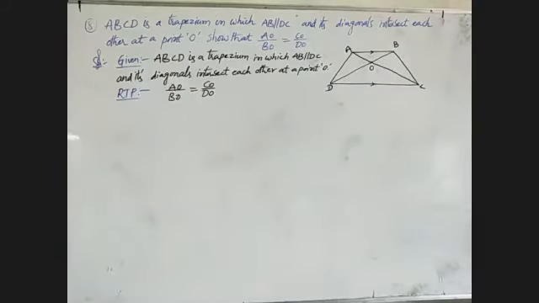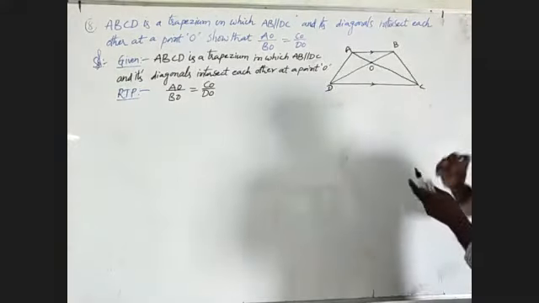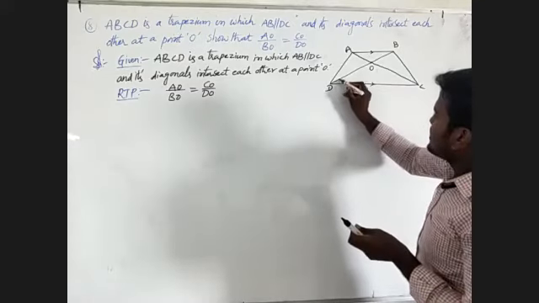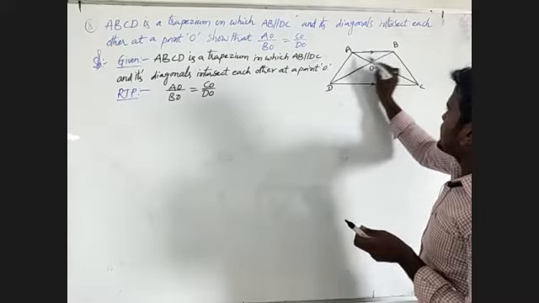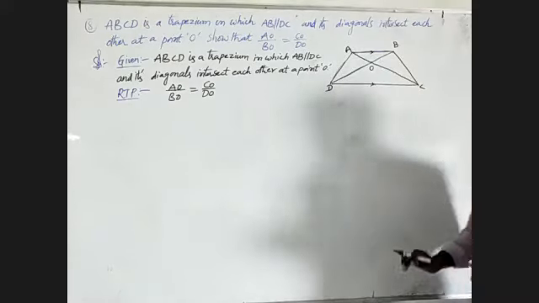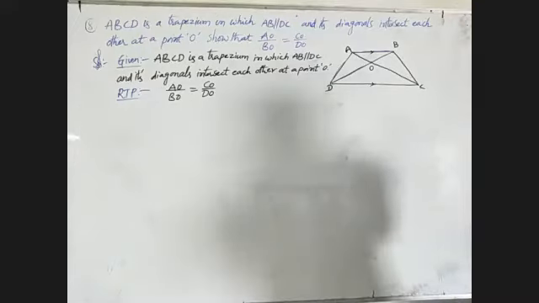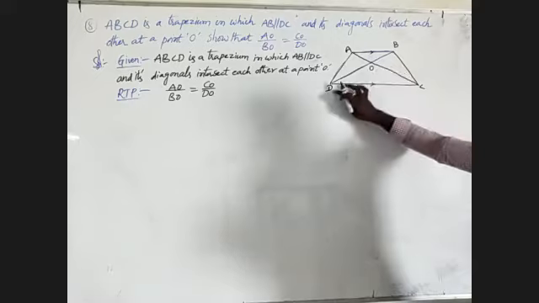We will observe that this figure can be divided into two triangles. This is triangle ABD. By using the basic proportionality theorem in triangle ABD, we will get BO by OD.